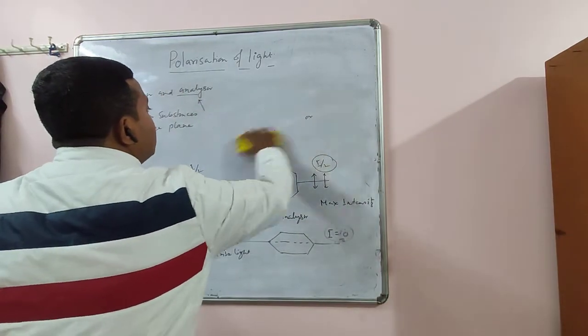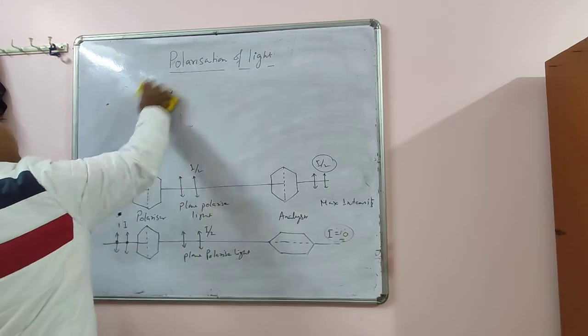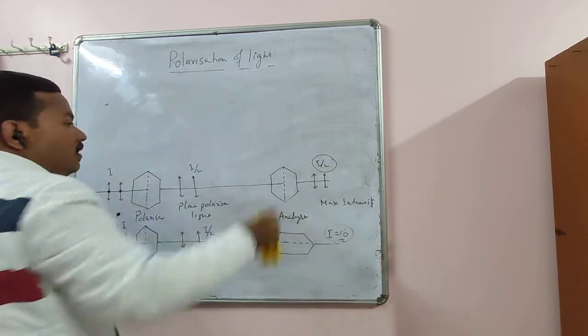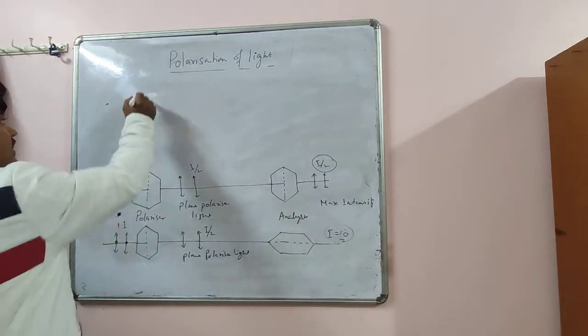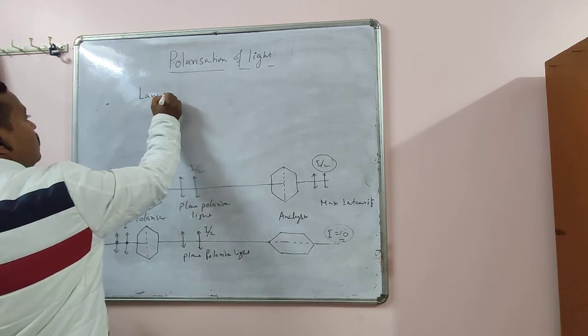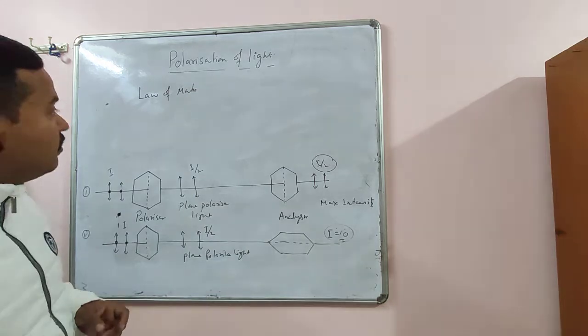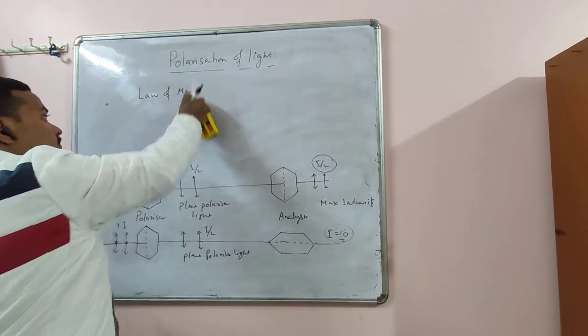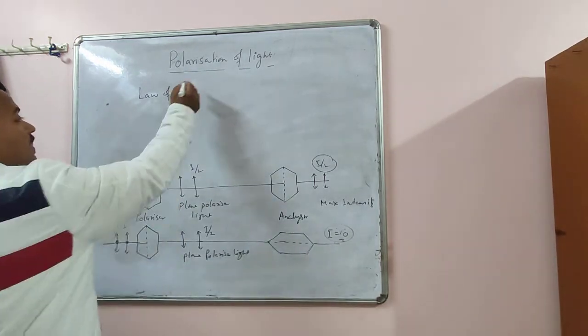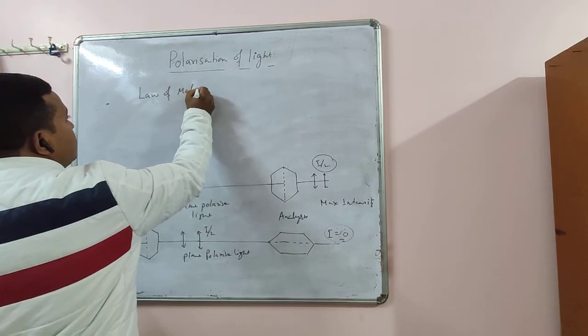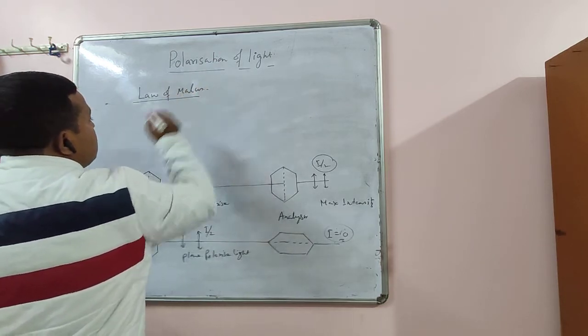Now here I will define a very important law, that is called law of Malus. It's very important. Every year one numerical comes from this part in NEET as well as JEE. Okay. Law of Malus. Now what is law of Malus?